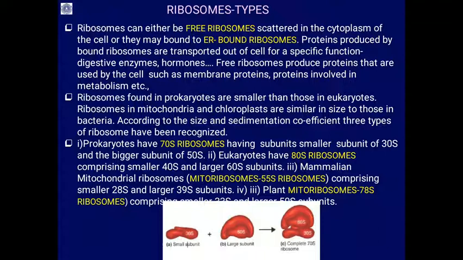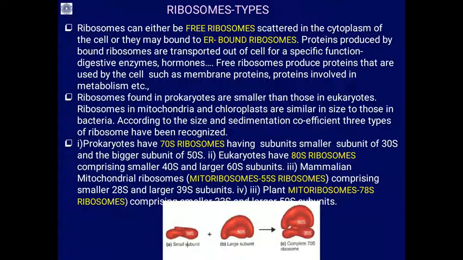Ribosomes found in prokaryotes are smaller than those in the eukaryotes. Ribosomes in mitochondria and chloroplast are similar in size to those in bacteria. According to the size and sedimentation coefficient, you have studied the centrifugation topic, three types of ribosomes have been recognized.